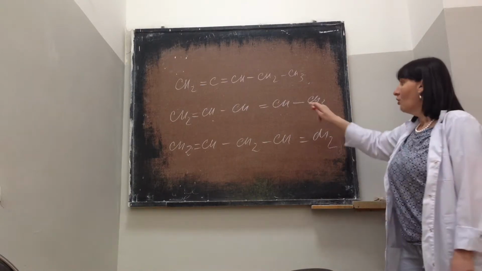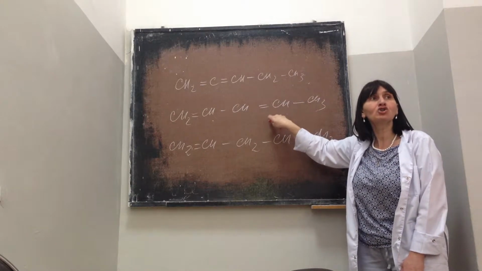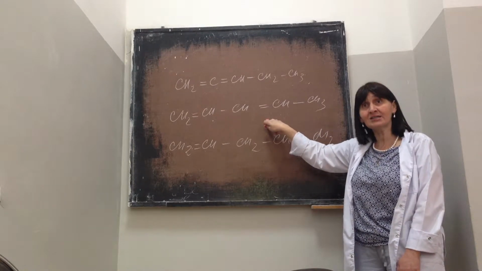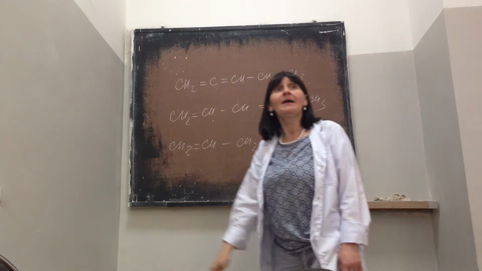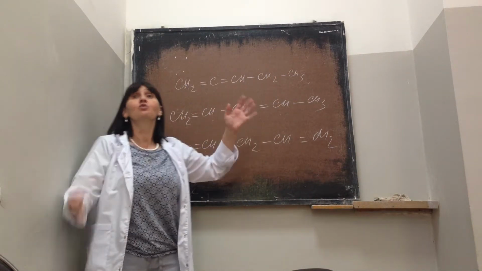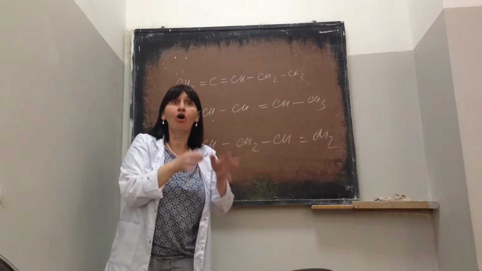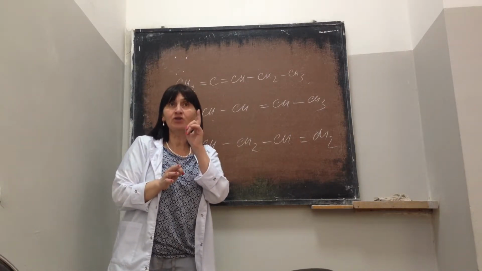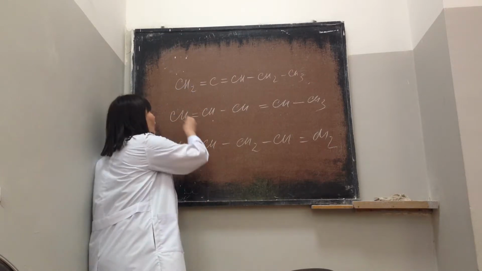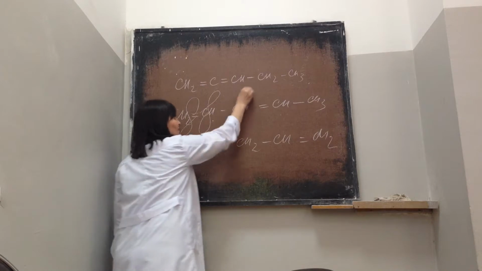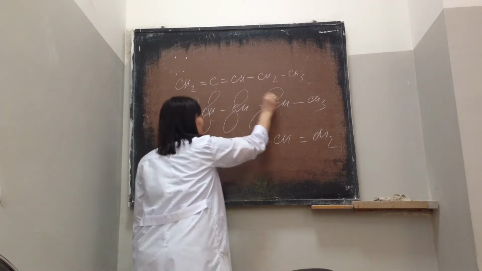Only this one is a conjugated system. Now what does conjugated system mean? Conjugated system means that carbons which are in the double bonds all have one normal p atomic orbital, so all these p atomic orbitals overlap each other.